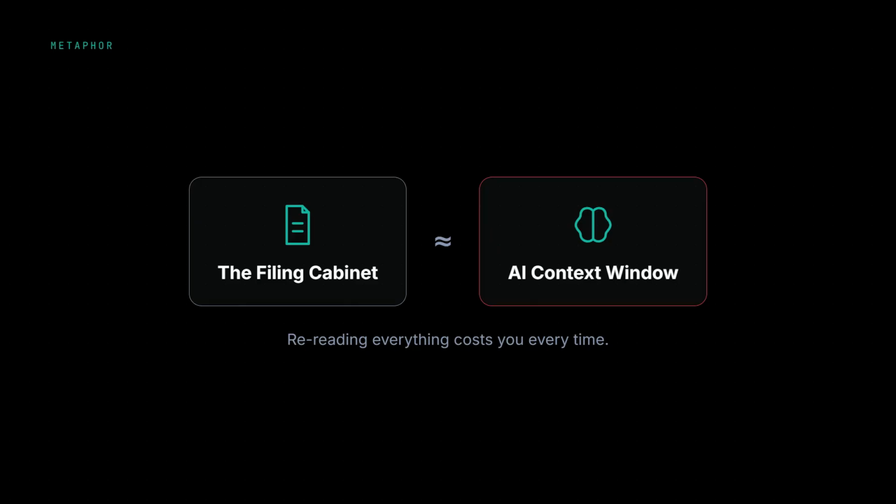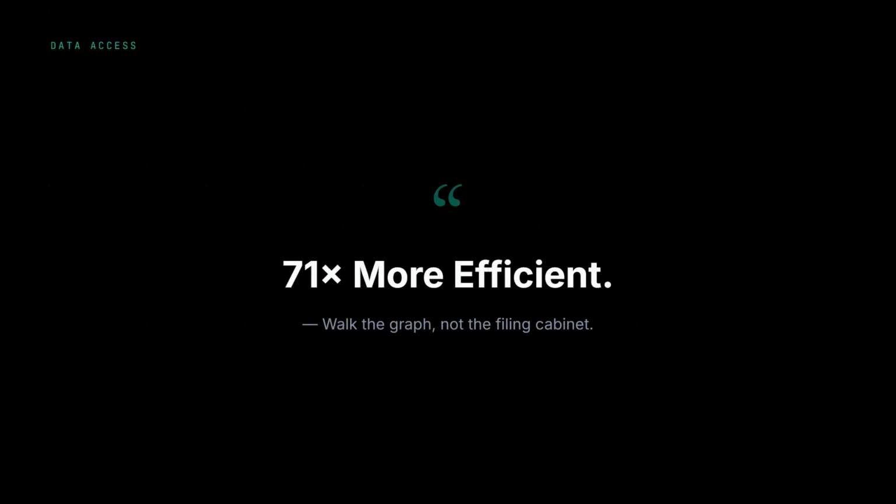That's the token tax, the hidden cost of AI assistants who forget. Graphify solves this by building a permanent map of your entire codebase, exporting it as markdown notes into Obsidian so your AI assistant never has to reread the same files again. Instead of loading raw files, it walks a graph of relationships. The result: 71 times more efficient.